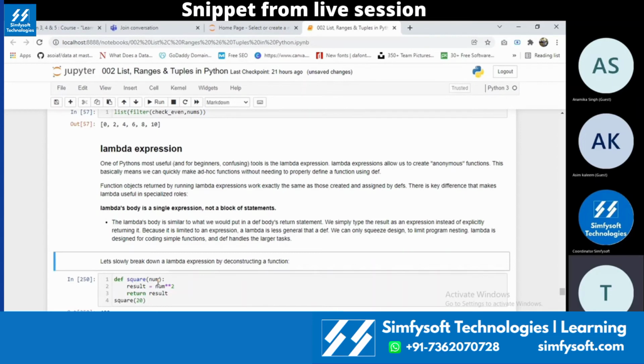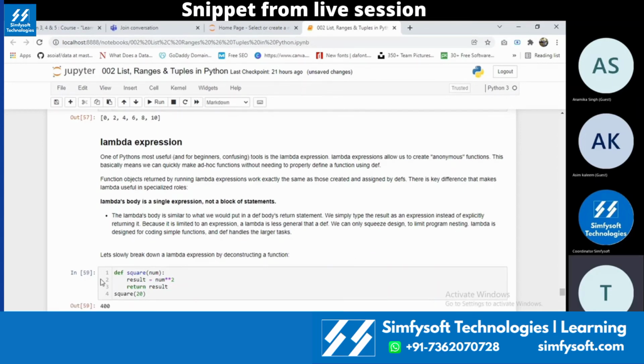For example, take over here line 59. I'm defining a function called square. I'm getting a value, squaring it, storing that in a variable, and then returning the value out of that function. Whenever we are declaring a function, a value will be given out of the function only if we give return. I think we already discussed that; I'm just rephrasing whatever I said earlier. So if I give square of 20, the value will be 400.